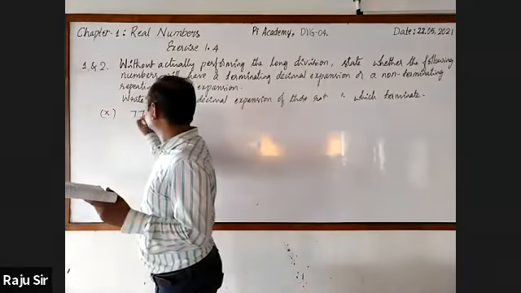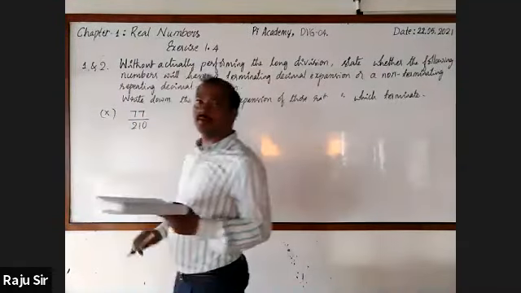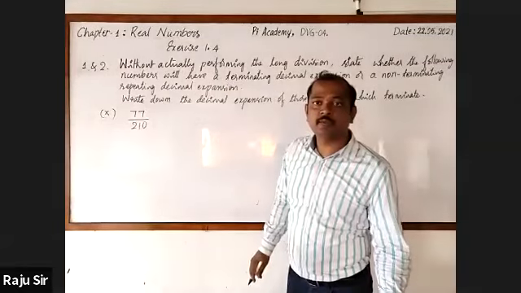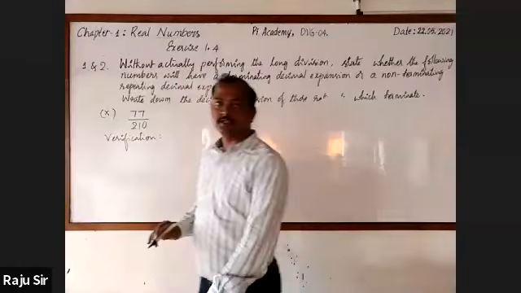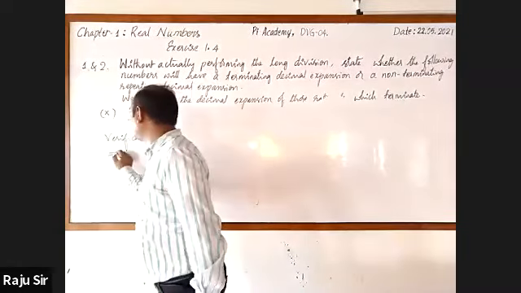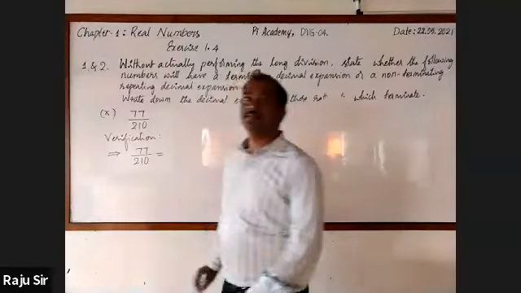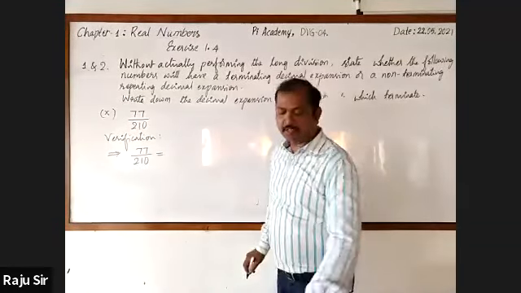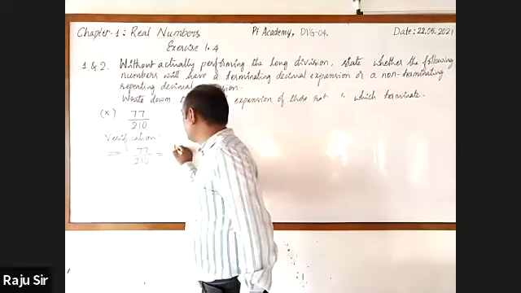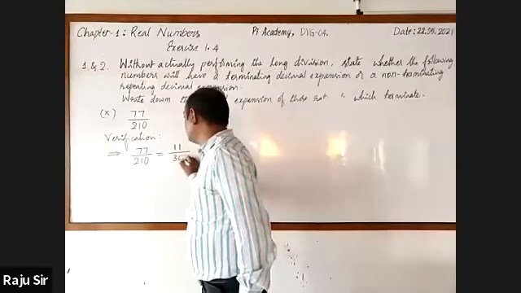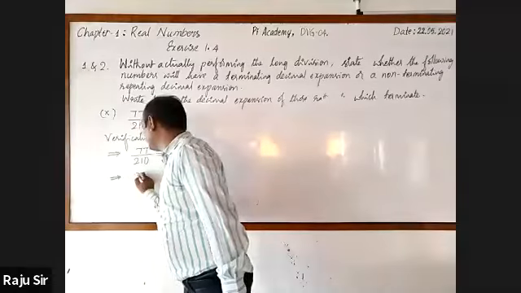It is 77 by 210. Are they co-primes? No, sir, they are not co-prime. So please go for simplifying. Verification would imply simplification. 77 by 210, both can be divided by 7. 7 ones are 7, 7 threes are 21, so we get 11 by 30. Take the denominator only, that is 30.